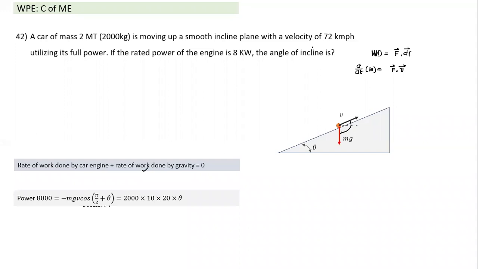But this angle is small here. For a small angle, sine theta can be taken as theta itself. And so we have just replaced the sine theta with theta. So this is your m term, g term, velocity term, and this is equal to sine theta term. So from here we can find the angle of incline, right?